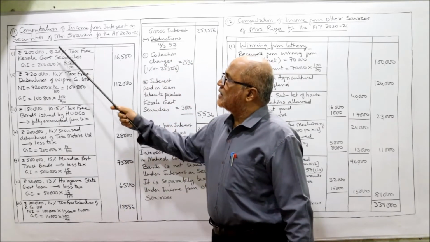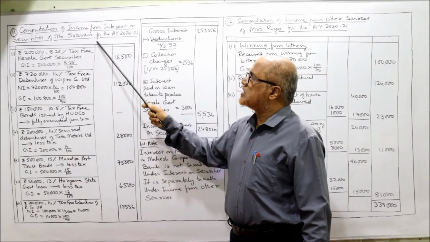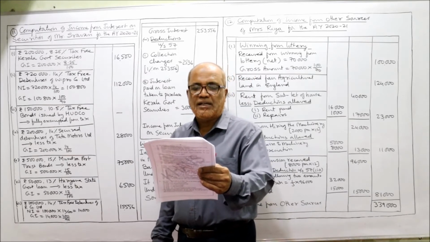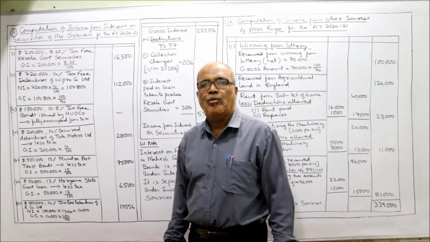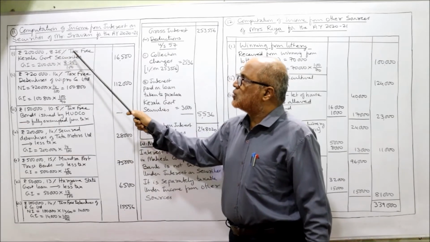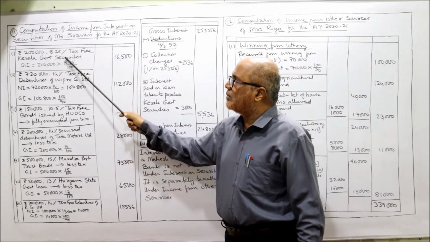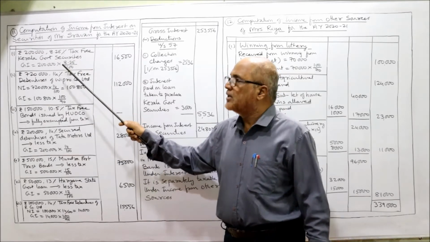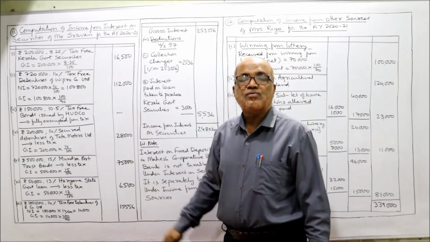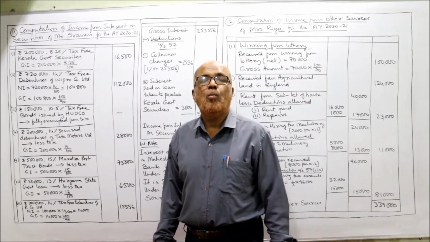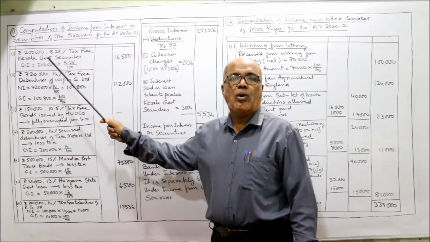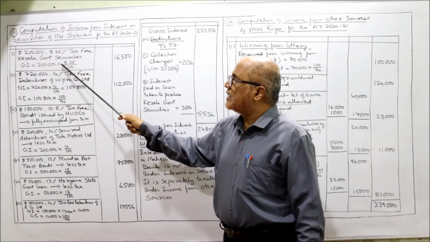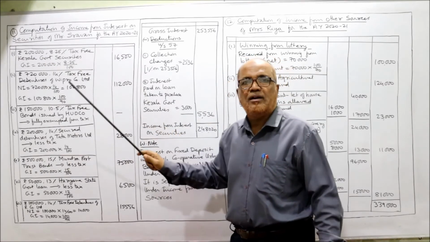So here I'm making the computation of income from interest on security of Mr. Sravan for the assessment year. First one, rupees 2 lakh 8.25% tax-free Kerala government securities. It is specifically given as tax-free, and it is a government security. So only one step. GI is equal to face value into rate by 100. What is the face value? 2 lakh. So 2 lakh into 8.25 by 100, 16,500 over.